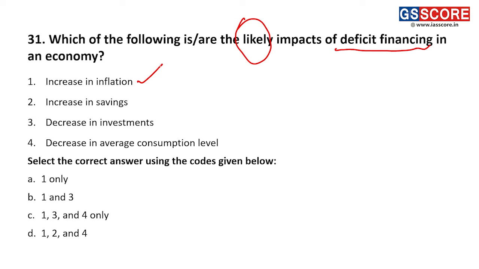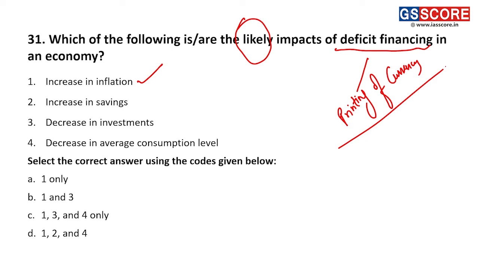If deficit financing is done by printing of currency, there are various ways through which you can finance your deficit. Printing of currency is the worst possible way, because this creates maximum inflation. The other way is that you borrow.